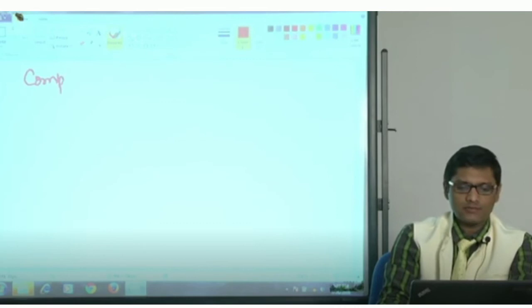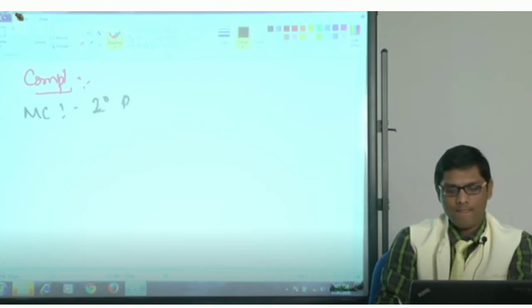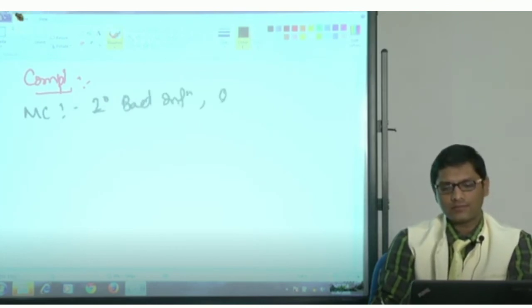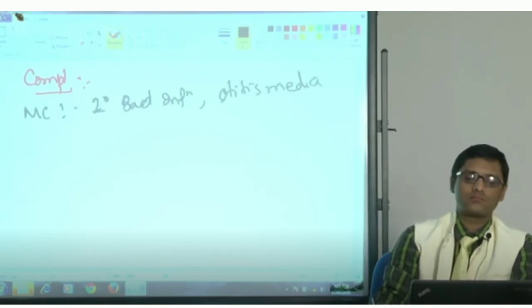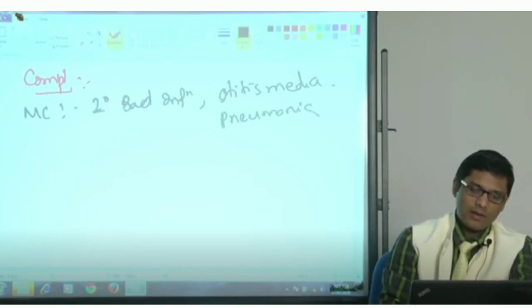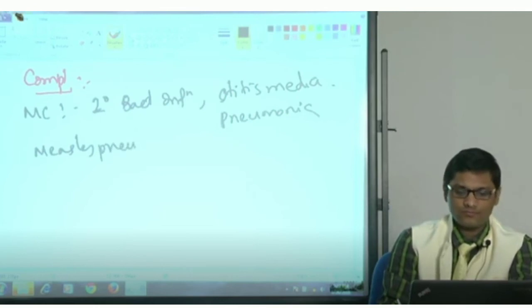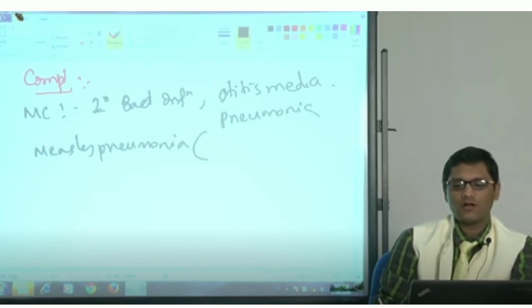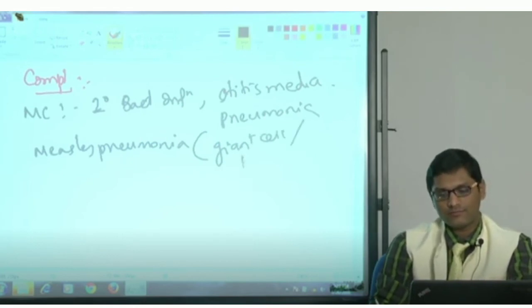Complications in measles: the most common complication will be secondary bacterial infection in the form of otitis media, pneumonia, etc. There could be measles induced pneumonia also. Measles pneumonia is called giant cell pneumonia or Hecht pneumonia.